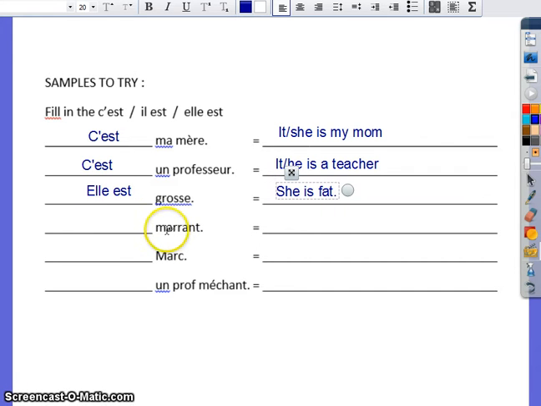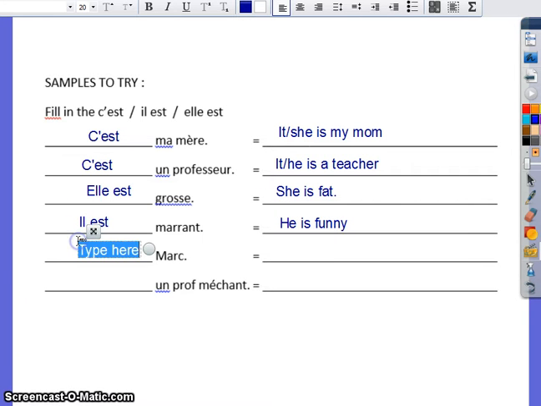Same kind of situation here. The word right after the blank when we're trying to use it is or he is or she is is just a describing word. If you forgot, the word marrant means funny. Again, that means we're going to automatically, if it's just a describing word, use either il or elle. The way you know which one is you have to know that that's the original masculine form of funny. So if you want to say il est marrant, you could say he is funny.